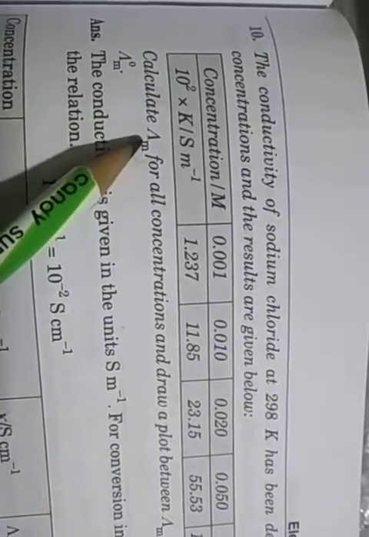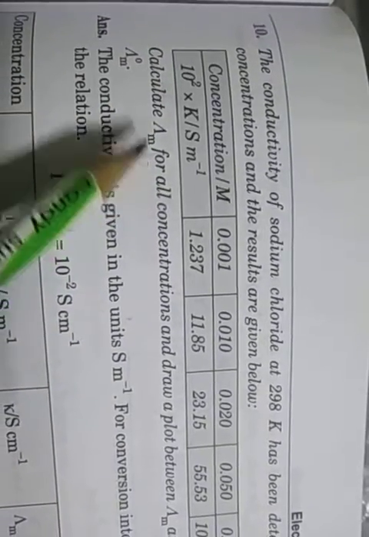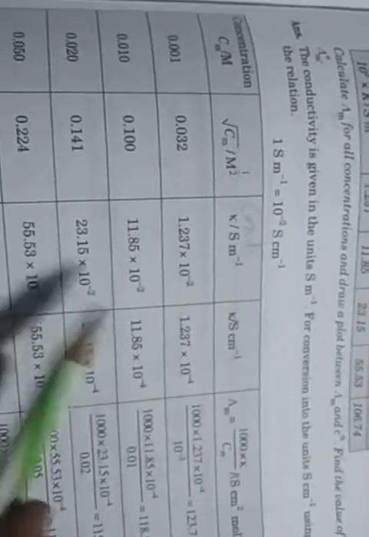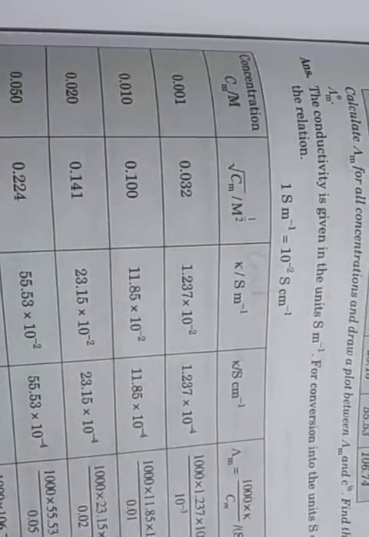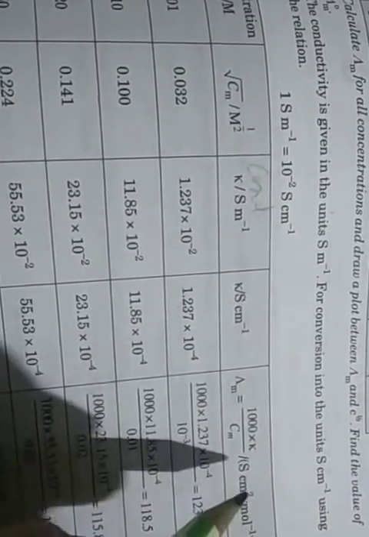So first we have to find the molar conductivity. For molar conductivity, we put in the concentration value and the conductivity kappa value, which is also given in the table. But it is given in meters, and whenever we have to find molar conductivity, we put the conductivity value in centimeters.